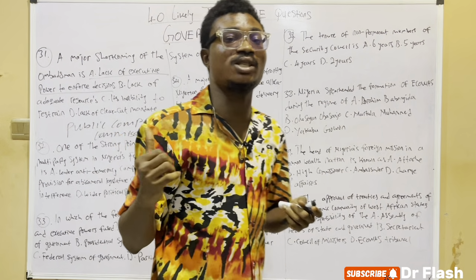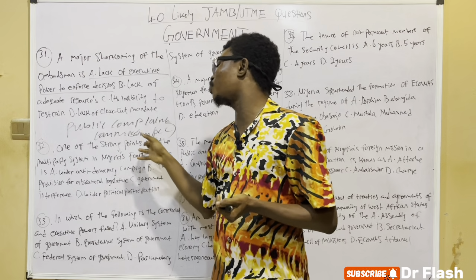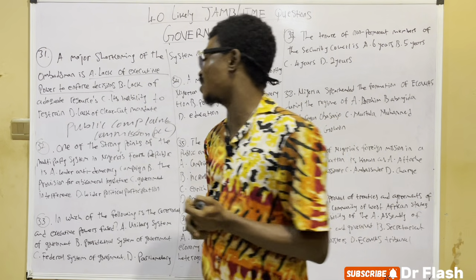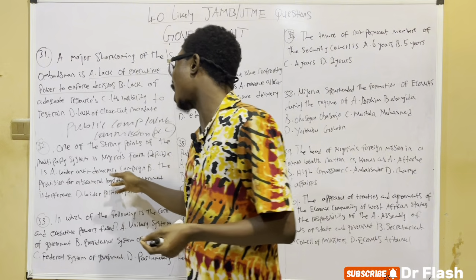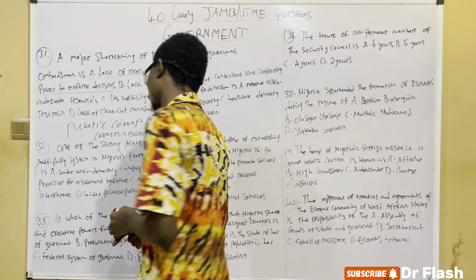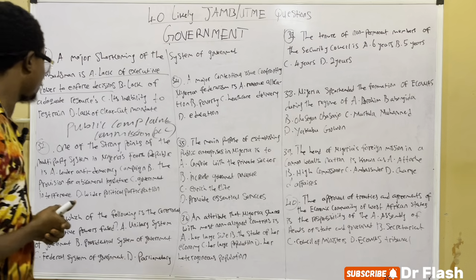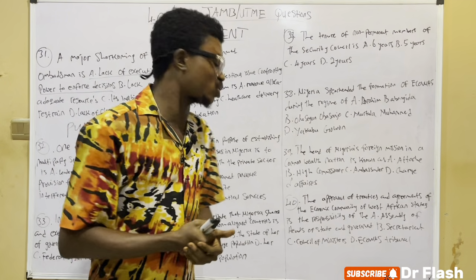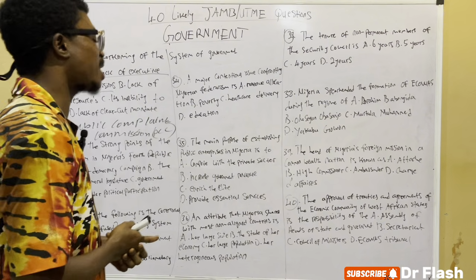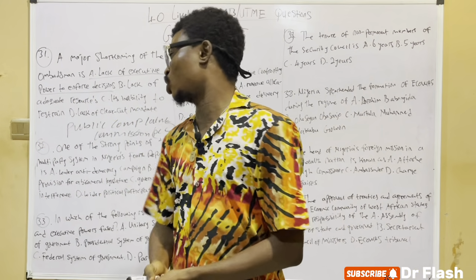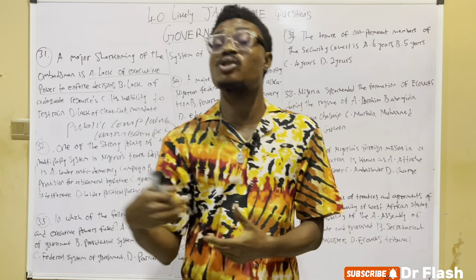So on the 32nd question, we could see that one of the strong points of the multi-party system in the Nigerian Fourth Republic is: A. Whether anti-democracy campaign, B. The provision for bicameral legislation, C. Government interference, and D. Wider political participation. We know what is one-party system, what is two-party system, and multi-party system.